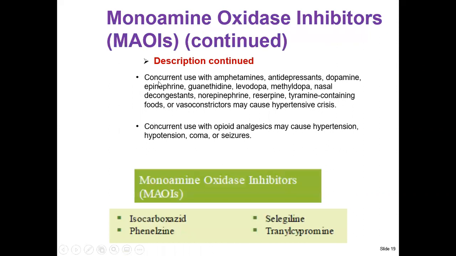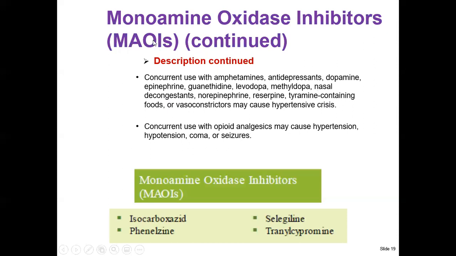Also, concurrent use with amitriptyline, which is a TCA antidepressant, or dopamine, epinephrine, levodopa, methyldopa, nasal decongestants, norepinephrine, or tyramine-containing food or vasoconstrictors may cause a crisis. It's called hypertensive crisis.